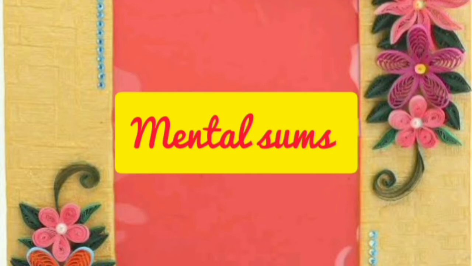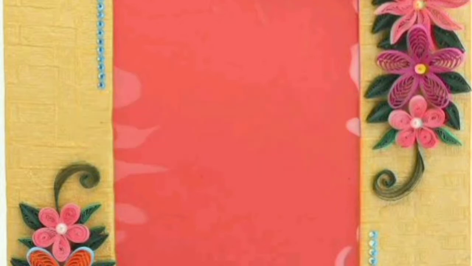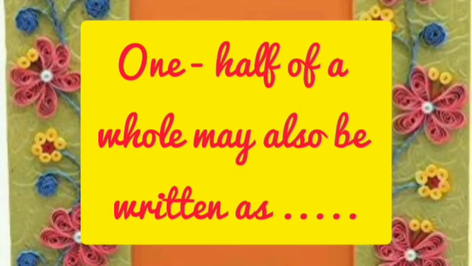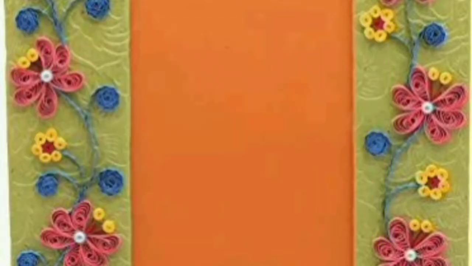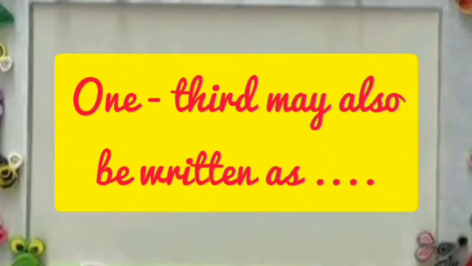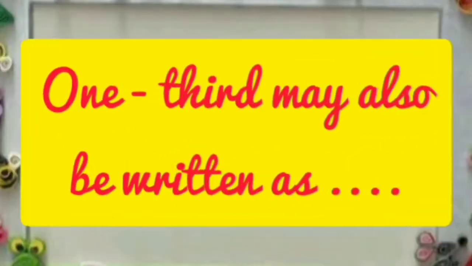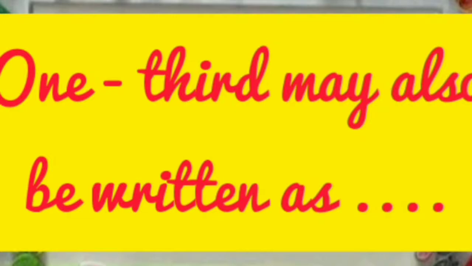Students, start to write the mental sums. The first one: 1/2 of a whole may be written as. You should write the fraction number of 1/2. The second one: 1/3 may also be written as.